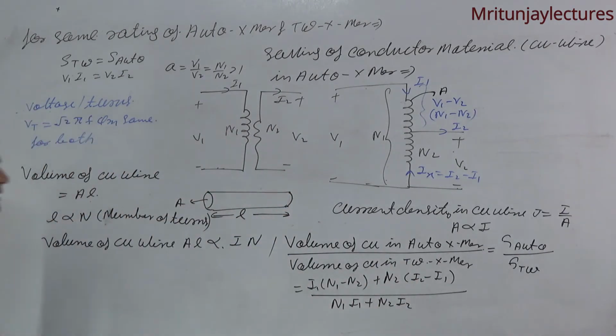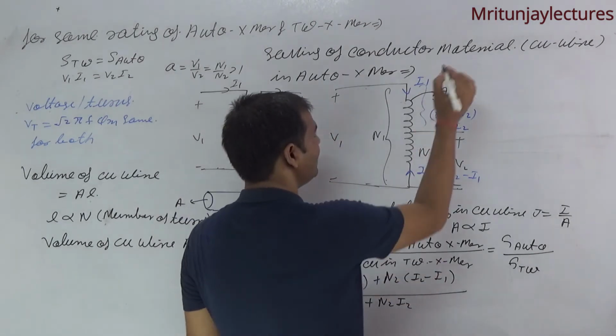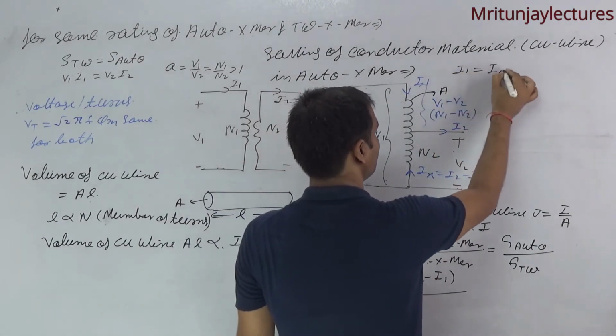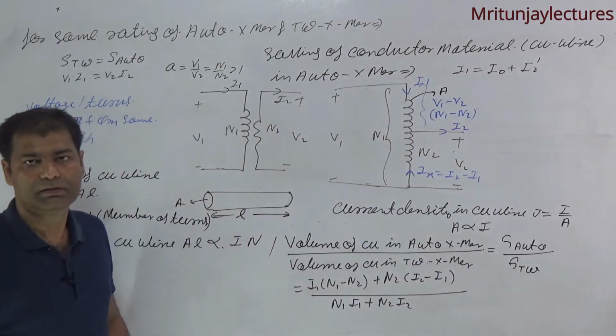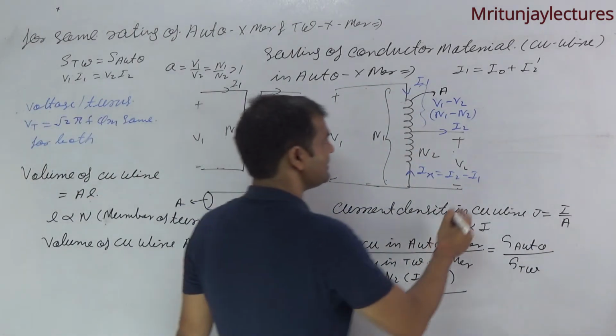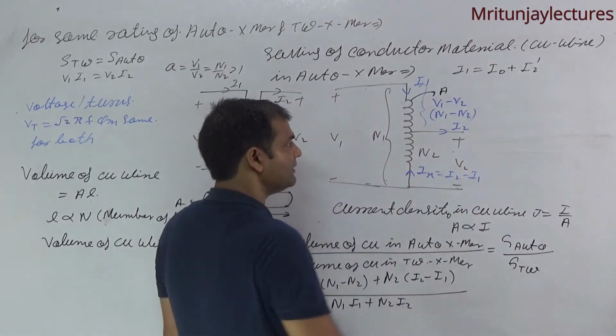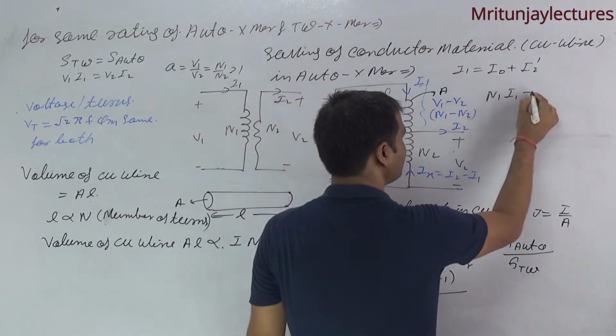I know that I1 is equal to no load current plus I2 dash. If no load current is neglected, then N1 I1 will be equal to N2 I2.